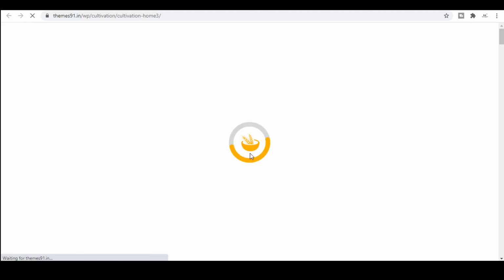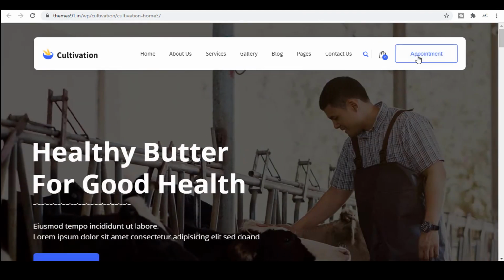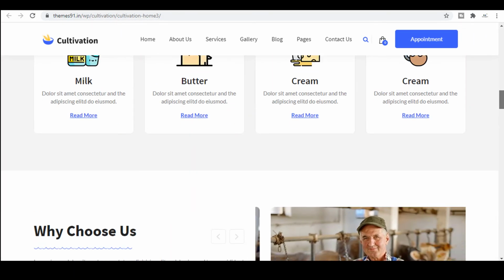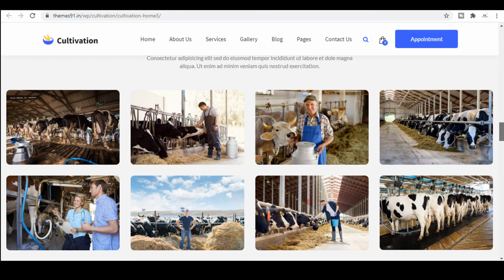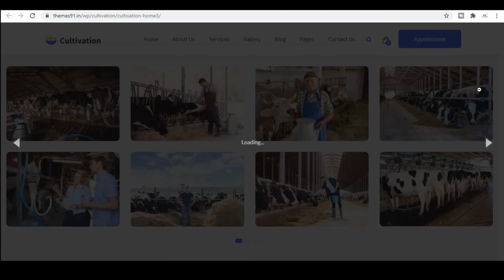Very nice loader it is. Here is the appointment button. I think it also has shop and cart functions. We can make an appointment here. About the dairy farm and our products, why choose us, our gallery, nice images. I think this is the gallery. Let's click it and see. Yes, it is the gallery.